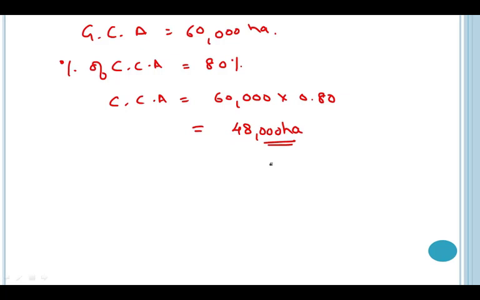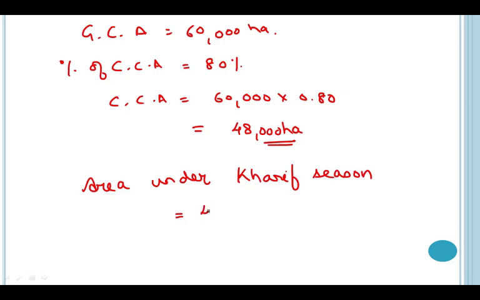So let us calculate the area which will be used for irrigating the Kharif crops and the area which will be used for growing the Rabi crops. So area under Kharif season will be 48,000 into 0.70.